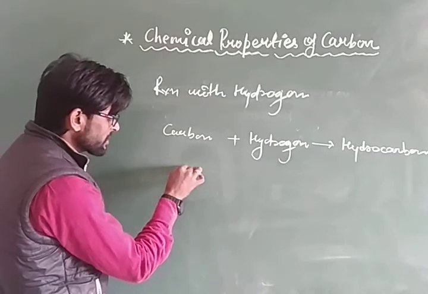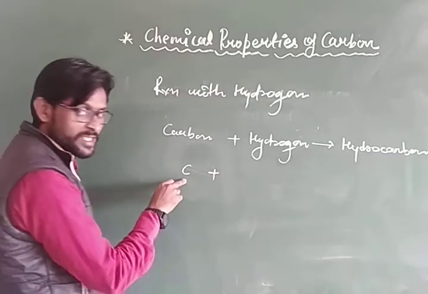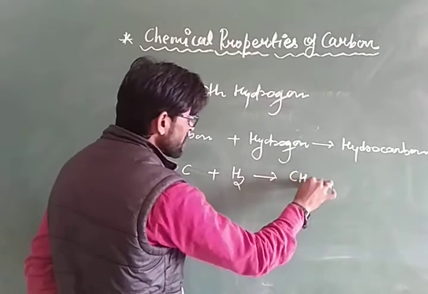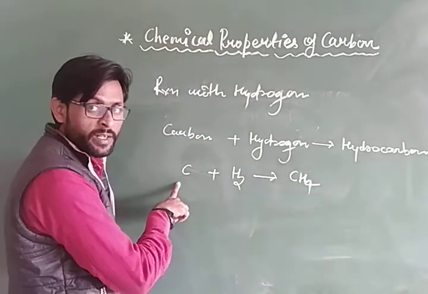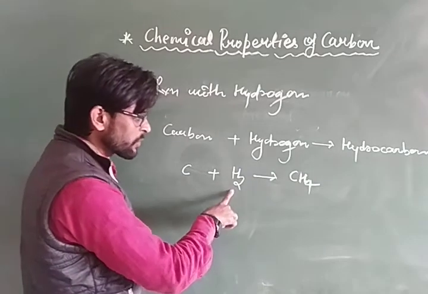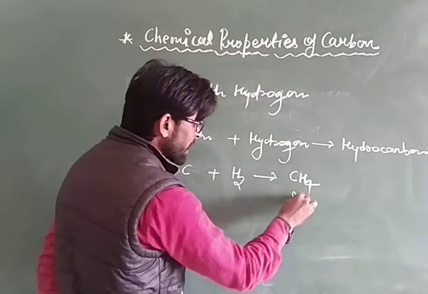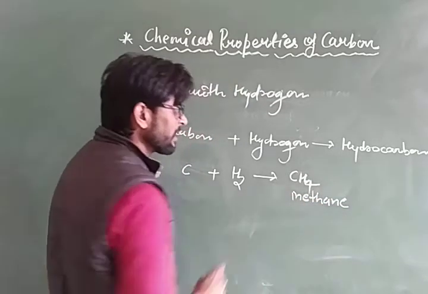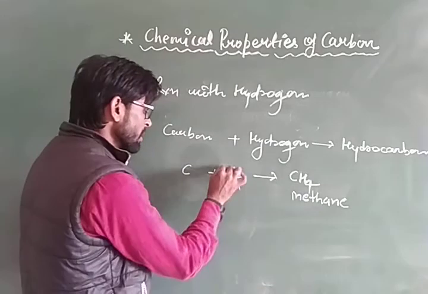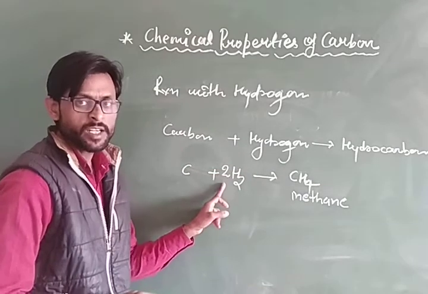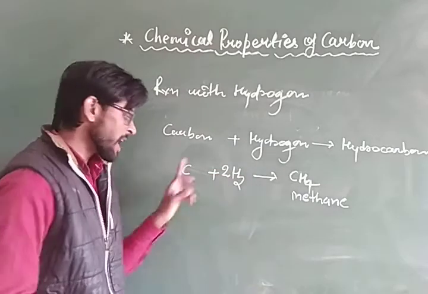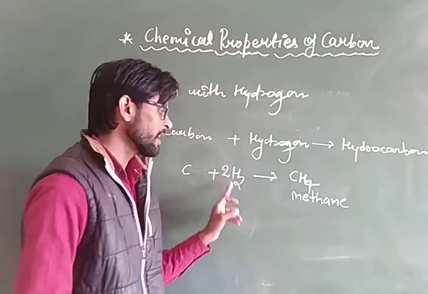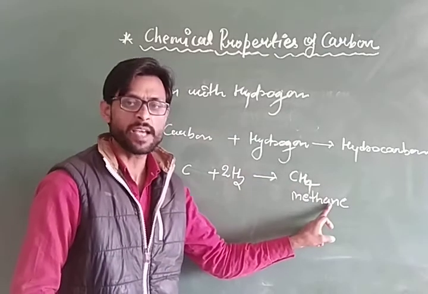Now the reaction is carbon with symbol C reacts with hydrogen H2, it will form CH4. When carbon reacts with hydrogen to form CH4, that is methane. Its chemical name is methane. Then hydrogen is 2 molecules, where carbon reacts with 2 molecules of hydrogen gas, then it will form methane gas.